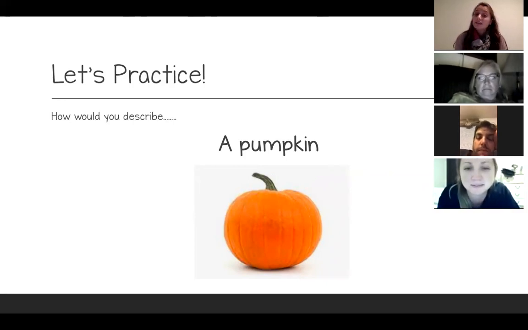Heavy. That is a good one. I would not have thought about heavy. That's a great one, Caitlin. Thanks for sharing. Especially that pumpkin. He looks a little bit bigger.